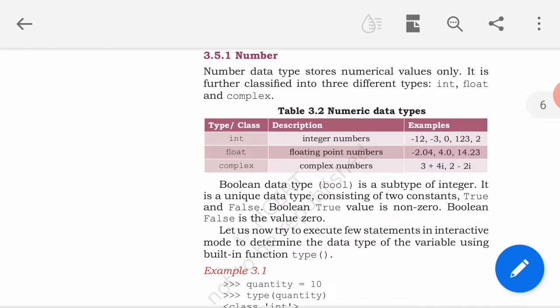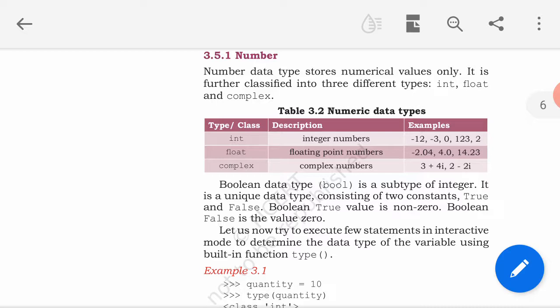First of all, integer. Integer is a data type in which whole numbers without any fractional part are saved. So the numbers can be positive or negative, and they have unlimited size in Python. So big integers, whether negative or positive, can be handled in Python.